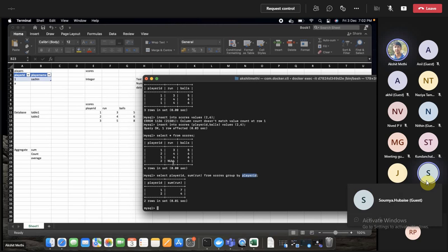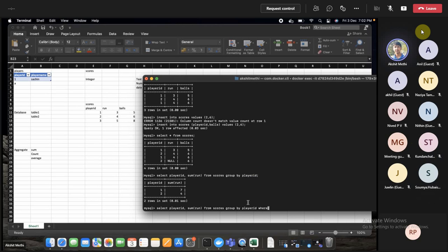But for 2, we didn't specify it like for one, right? The player ID which has 1 as the ID will be summed up, right? Yeah, we can specify that, we can just add a filter. Okay, got it.